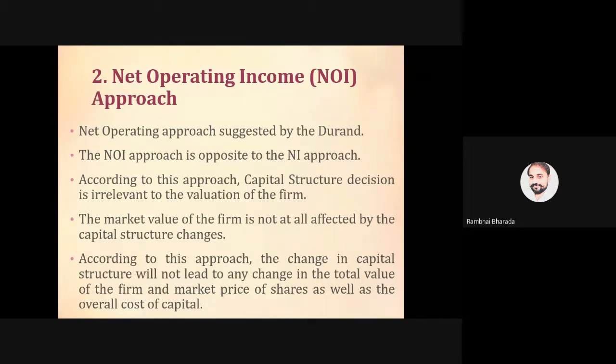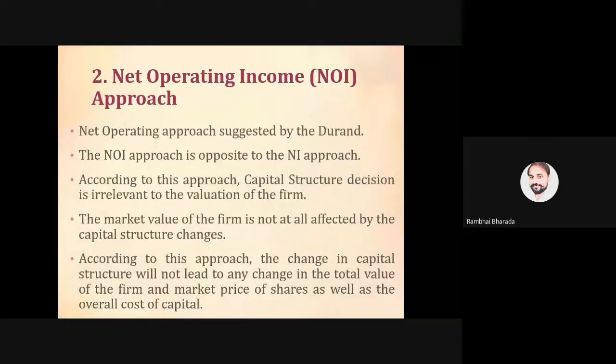Number 1, it's an irrelevant theory. Yes, this can also be asked in MCQ questions. Which of the following is an irrelevant theory? So your answer is net operating income. There is no relation between capital structure and value of the firm, and changes in the capital structure do not affect the market value of the firm. And according to this approach, the change in capital structure will not lead to any change in the total value of the firm, the market price of the shares, as well as the overall cost of capital.